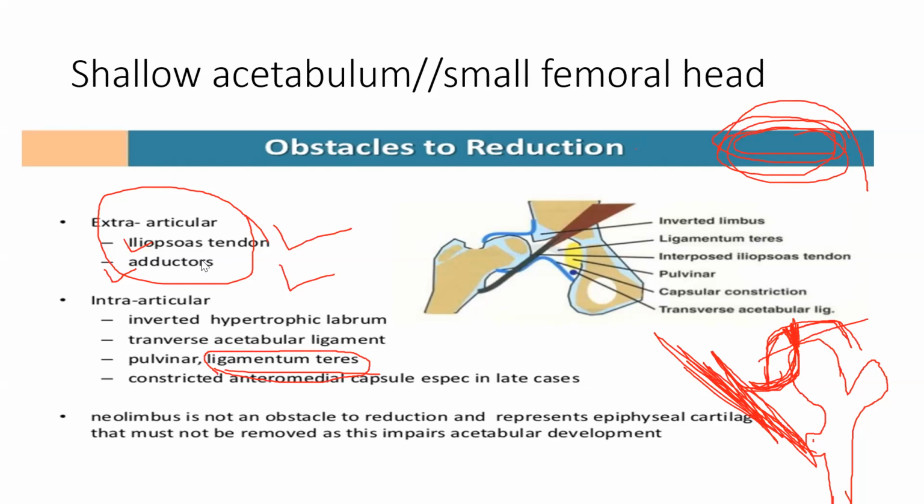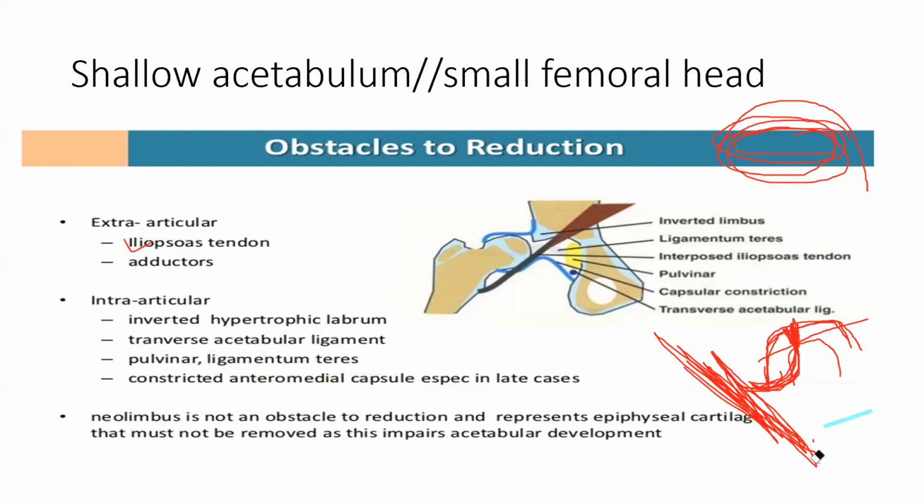The same action occurs with the tendons. Think of yourself as a hostelite. If your room partner goes out of the hostel for some days, you don't want him to come back, and you create all types of troubles for him. The same happens to the acetabulum. The ligaments, transverse acetabular ligament and ligamentum teres, start creating problems. They become hypertrophied or thick, so that once the head comes, they show there is no space inside. The same action applies to the muscles, which are pulling and won't allow the head to go ahead. These are the obstacles to relocation or reduction.